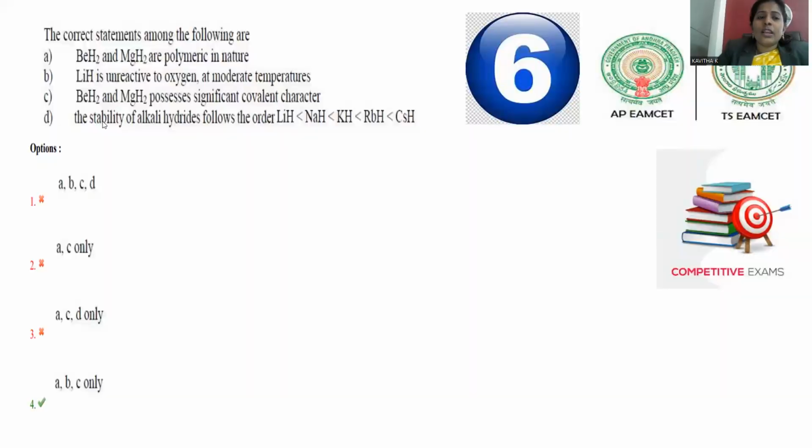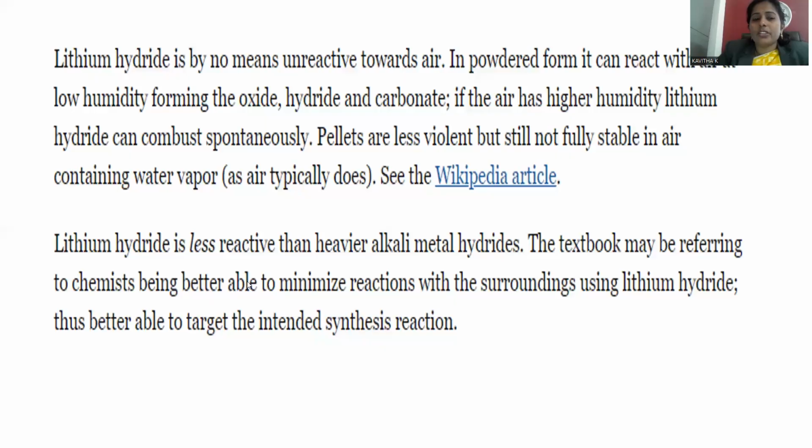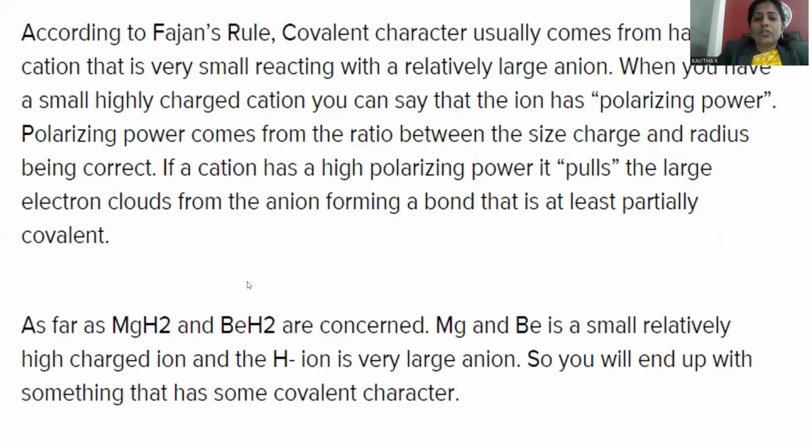After this one, stability of alkali hydrides. Lithium hydride is the least stable. Sodium, potassium, rubidium, cesium hydride are highly stable. They are the same, but it is not the correct order. The order should be reversed. Lithium hydride is the most stable hydride. Let's explain about that one. Let's see the order of stability.